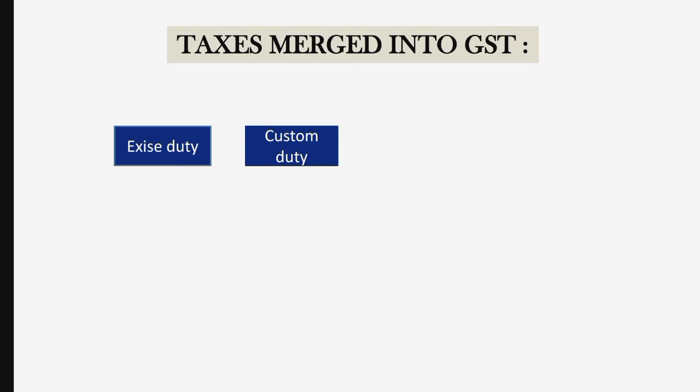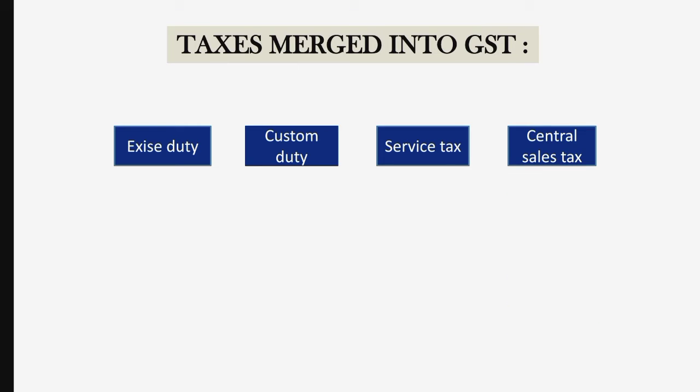Second, we have custom duty. Custom duty refers to the tax imposed on the goods when they are transported across the international borders. So custom duty is basically levied on import and export of goods. Third, we have service tax. The service tax was an indirect tax which was levied by the government on the services offered by service provider.